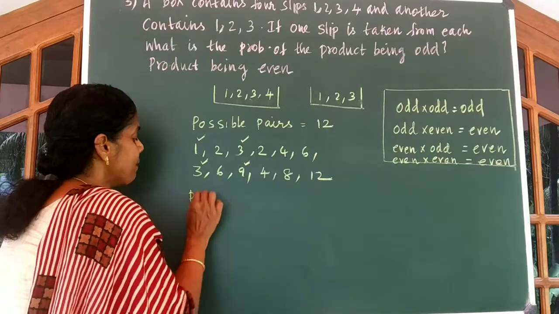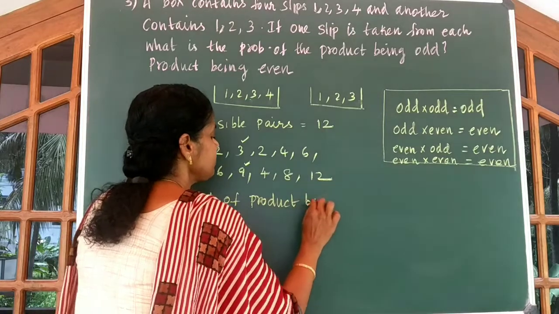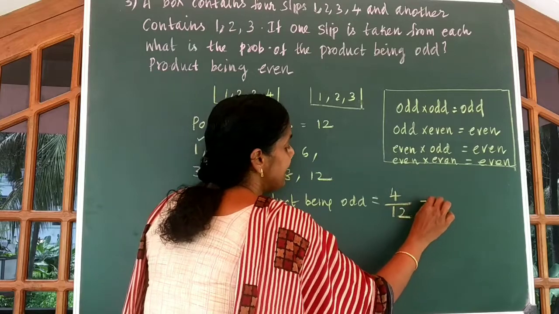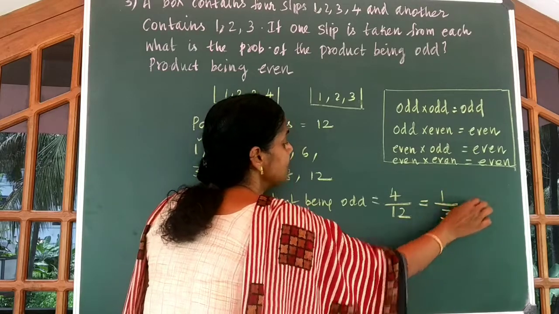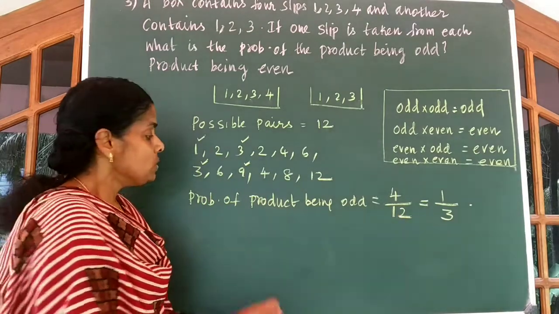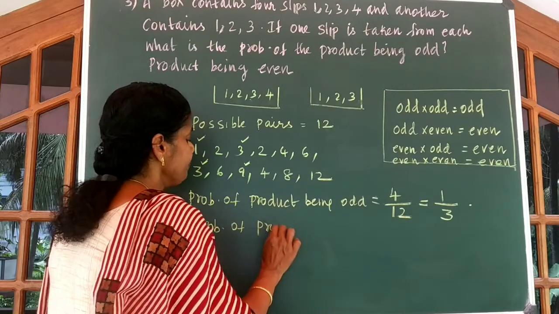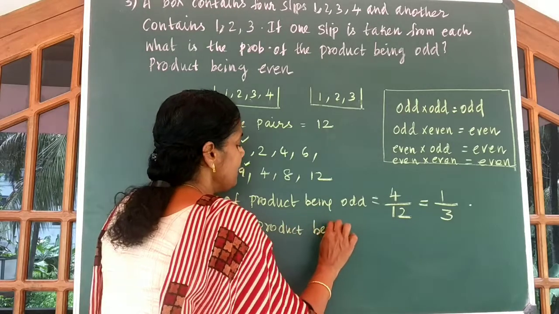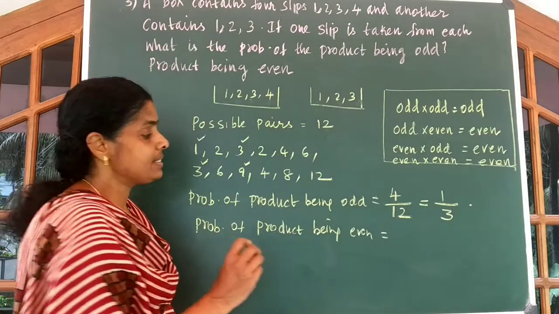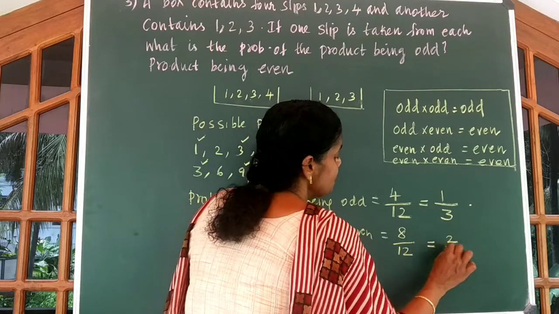So we can say the probability of the product being odd is equal to 4 out of 12. That is equal to 1 out of 3. We have only 4 possibilities to get an odd number. So what is the probability of getting an even number? Probability of the product being even is equal to the remaining 8 chances. So you get 8 divided by 12, which simplifies to 2 by 3.